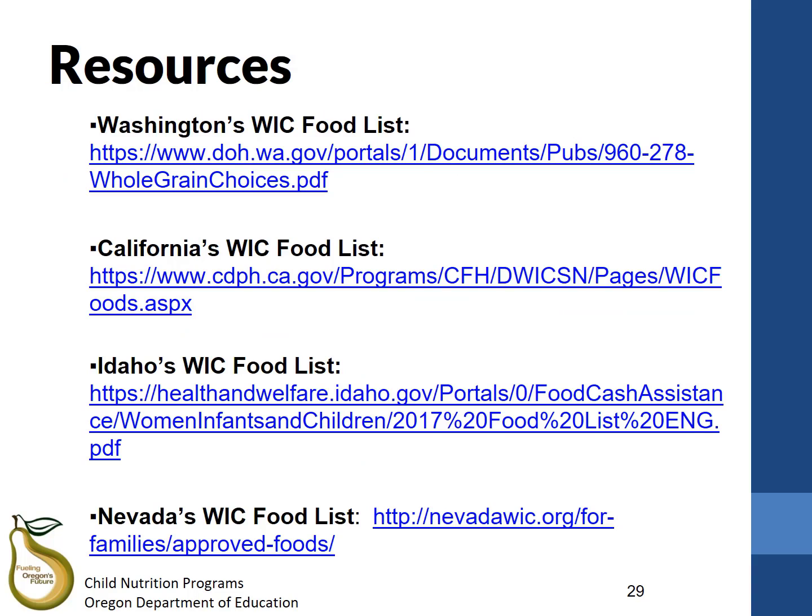Since any WIC food list whole grain items will be whole grain rich, feel free to use other states' food lists as well, especially if you are near the Oregon border and have access to grocery stores in those states. Just remember to keep documentation that shows your item is listed on the WIC food list. This means you should print out the list and save the packaging for your item showing that it matches with the WIC whole grain item. WIC lists do get updated. If you end up using another state's WIC list, it will be your responsibility to make sure that you are using the most current list.